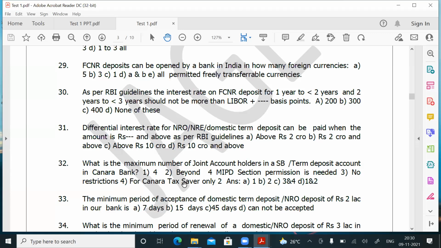So 3 and 4 are the correct answers for this question. For question number 32, the answer is C. So you have to choose the answers like that.